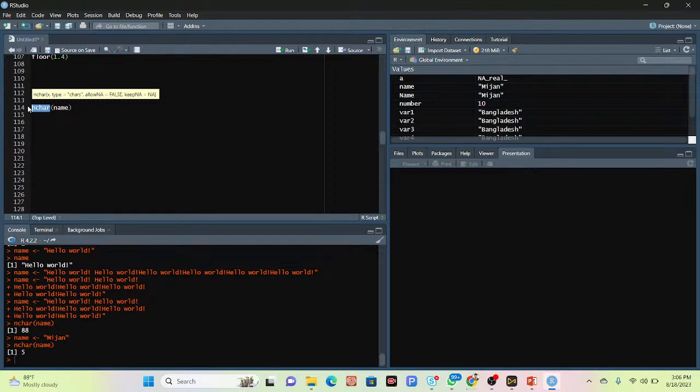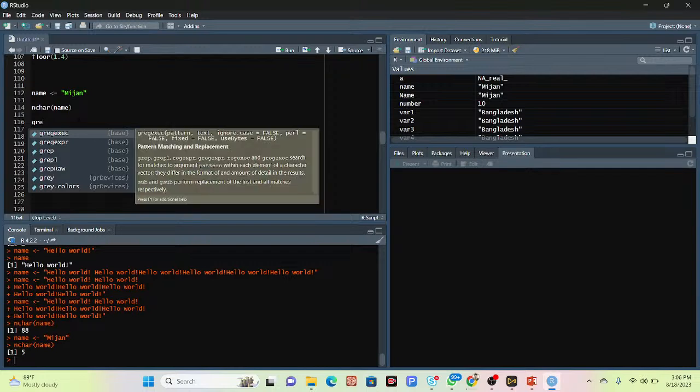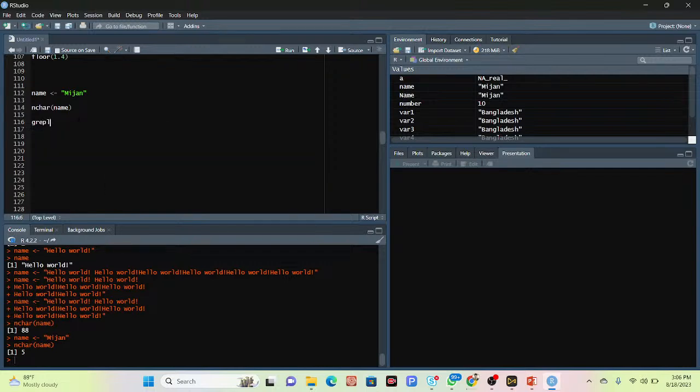As well as, we are also using here another function, it's called the grepl function. Mainly this function checks if a character or a sequence of characters is present in a string. Suppose I can simply take a variable str.